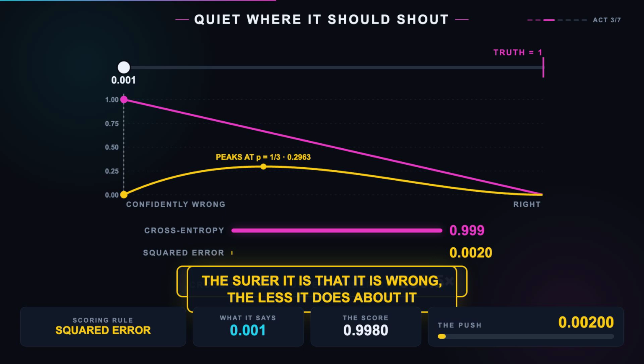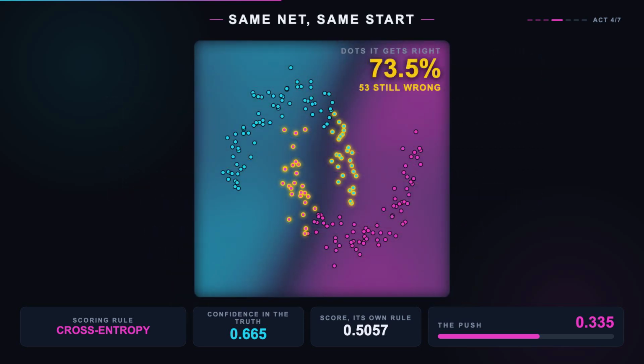Read that curve again, because it is genuinely perverse. Under squared error, the surer the network is that it is wrong, the less it does about it. It goes quiet exactly where it needs to shout. That is an argument about a curve. Let us turn it into an experiment.